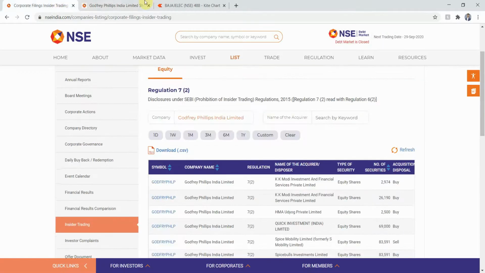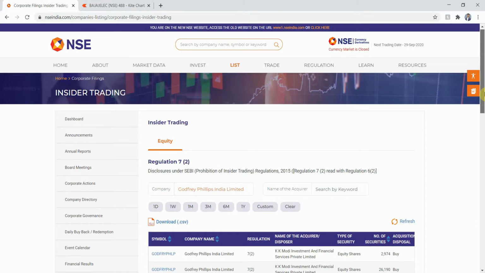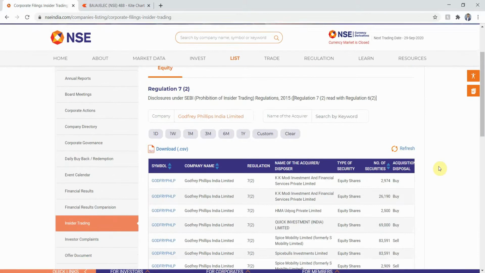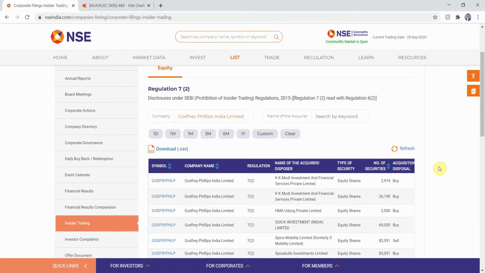Now our next step, once the symbol passes all the four parameters, would be to check at which average price point the promoters or promoter groups have made an entry into this stock. So how will I calculate that? For that, I have to go back to the tab from where we downloaded the daily insider trading report of all the stocks.